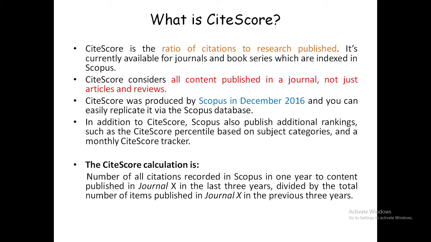The CiteScore calculation is as follows: the number of all citations recorded in Scopus in 1 year to content published in journal X in the last 3 years, divided by the total number of items published in journal X in the previous 3 years.